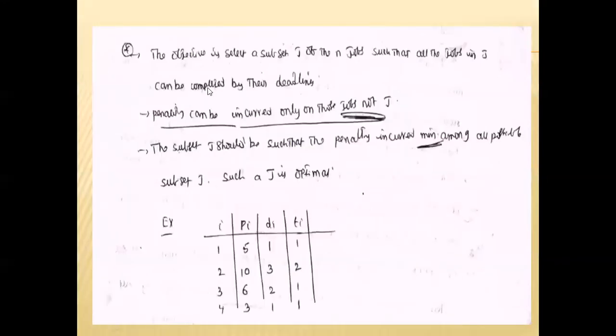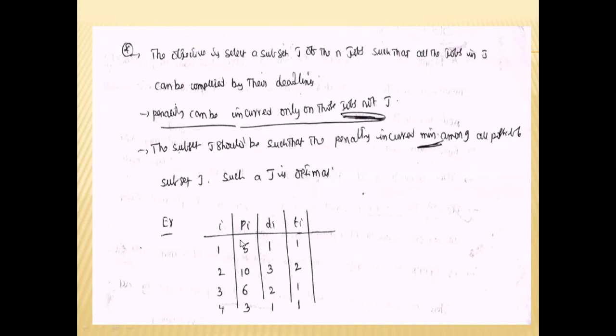So the objective of the problem is to find the subset of the jobs that is completed within the deadline. If a job is not completed within the deadline, the penalty is included. So we are finding the subset of jobs that is completed with minimum penalty, the minimum among all the possible sets.